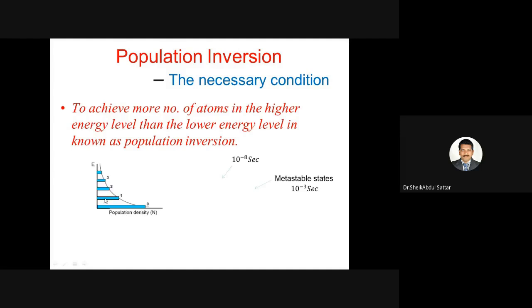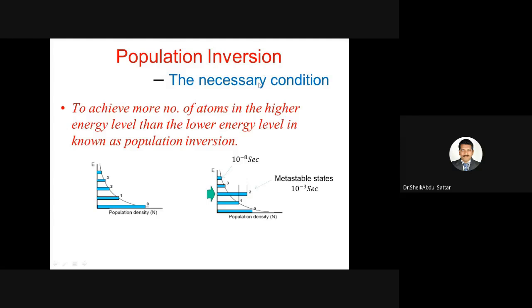So here, if you take any system, most of the atoms are in the low energy level because the low energy state is more stable, but very few atoms are in the high energy level. But if you want to achieve population inversion, we have to get more atoms in the higher level. For suppose, if you take 1 and 2 here, 2 has more concentration of atoms when compared with 1. Then we can say there is a population inversion between 2 and 1. This kind of situation is required to initiate the lasing action.